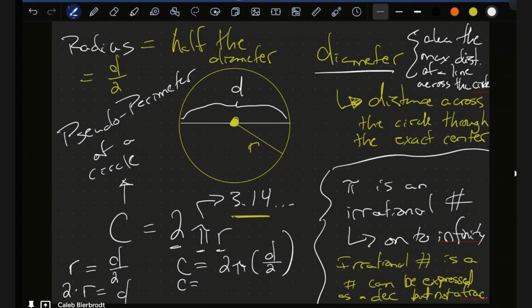So now the circumference is equal to 2 times d over 2 times pi. Now that we have 2 times d over 2, this cancels out, because 2 cancels the denominator.